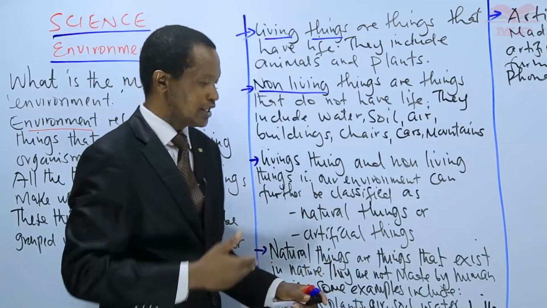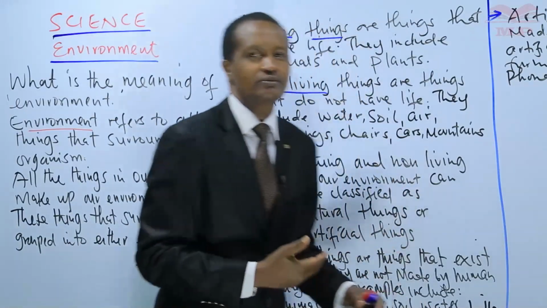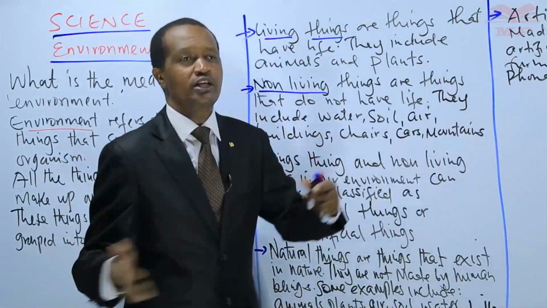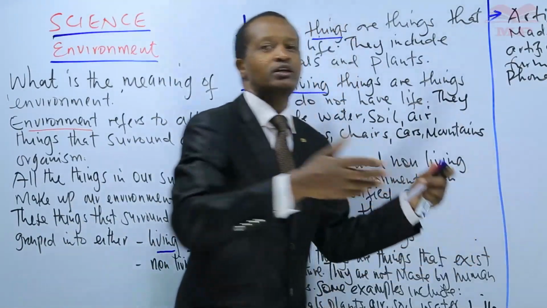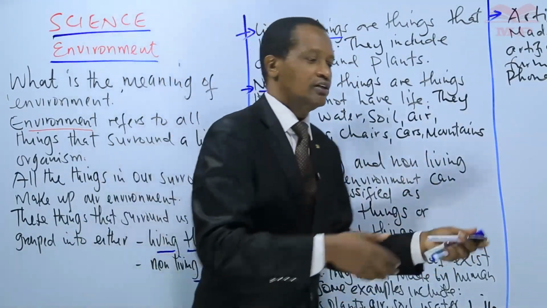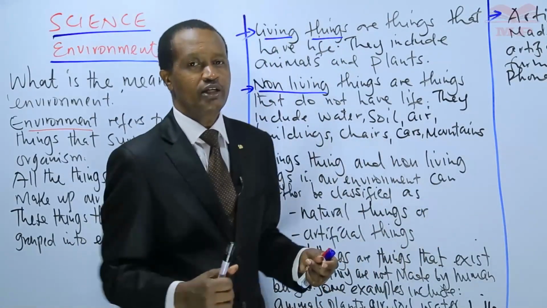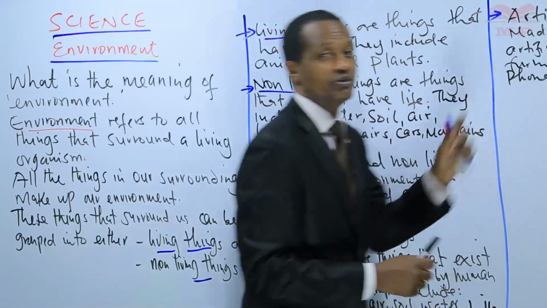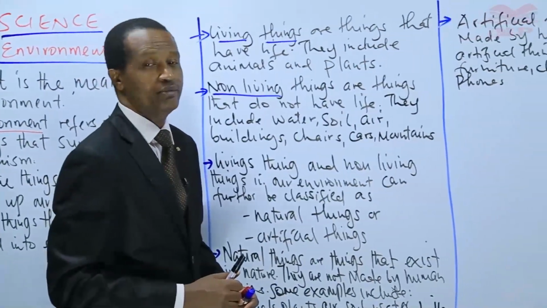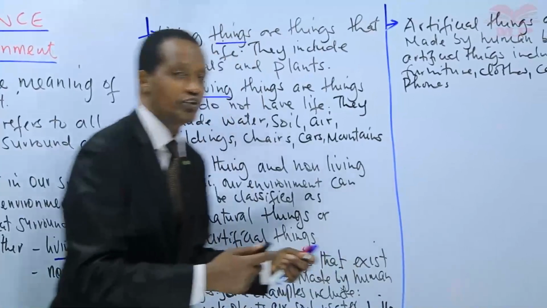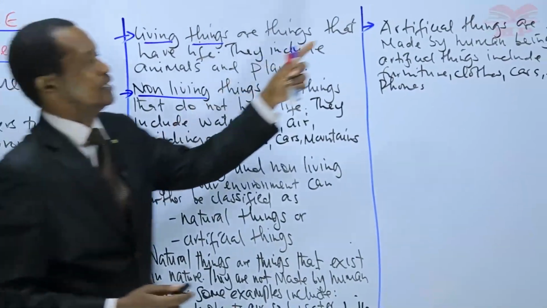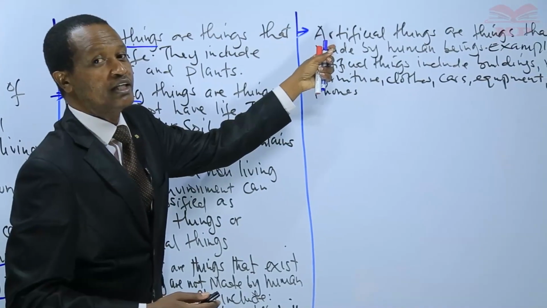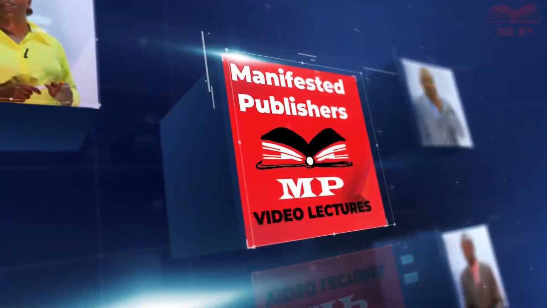These are things that are made by human beings. We gave examples of buildings, roads, equipment, motor vehicles, furniture, the marker pen, the clothes we wear, and we did not forget to mention the mobile phone. Mobile phone is made by human beings. It falls under the category of artificial things. Artificial what? Artificial things.